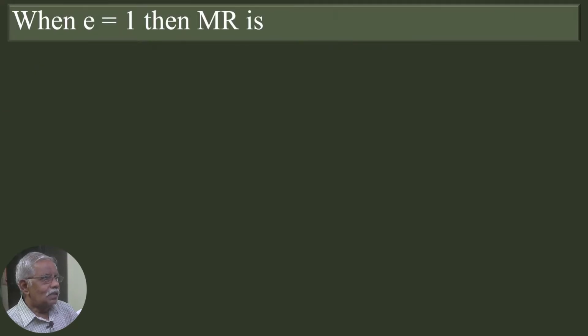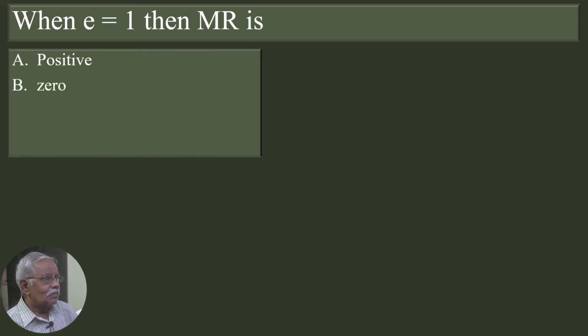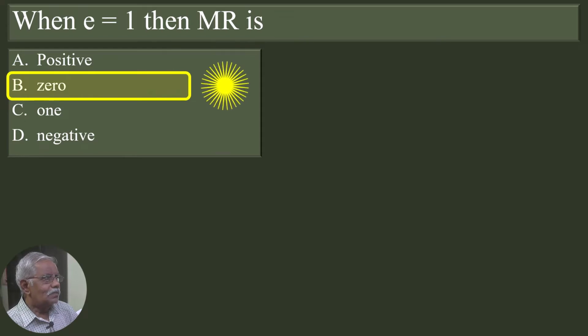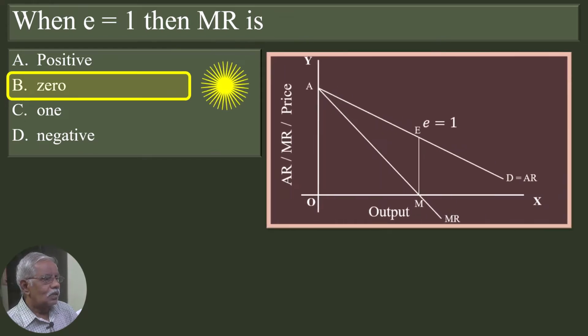When elasticity is equal to 1, then marginal revenue is: positive, 0, 1, negative. The correct answer: 0. Look at this graph. At point E, elasticity is equal to 1, unitary elastic demand. Corresponding to that point, MR is 0. So, when elasticity is equal to 1, then MR is 0.